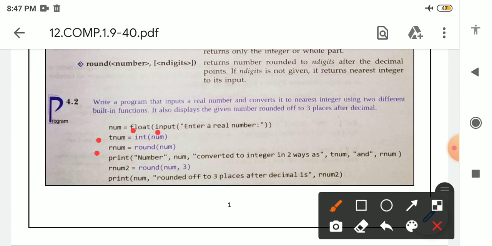After that, in the next line we have written rnum. Rnum is the name of a variable. After that equal to, then round(num). Round is the name of a function. Inside this function, inside this parenthesis, we have written num. Why? Num is a variable which is storing the value which we have accepted from the user.